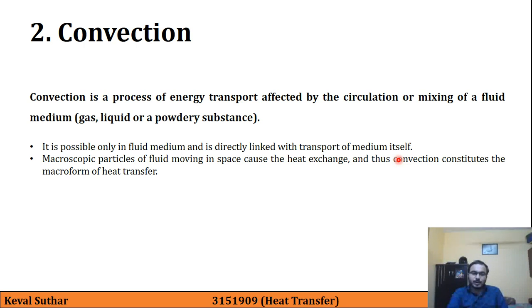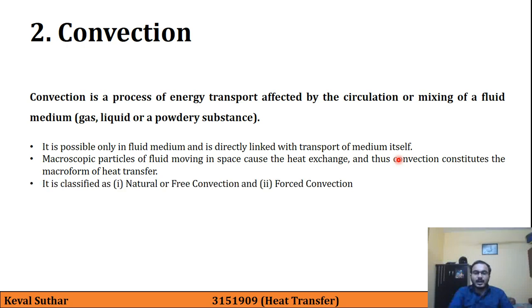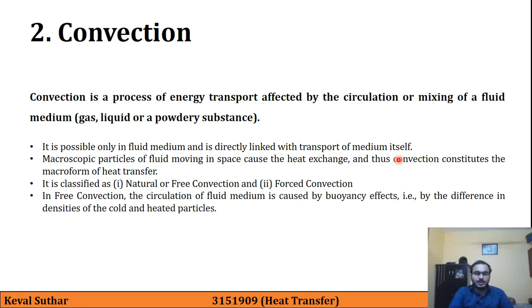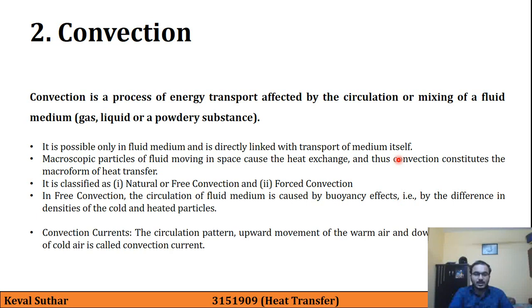Macroscopic particles of fluid moving in the space cause the heat exchange, and thus convection constitutes the macro form of heat transfer, and it is classified in two categories: natural or free convection, and forced convection. In free convection, circulation of fluid medium is caused by buoyancy effects, that is by difference of densities of cold and heated particles.